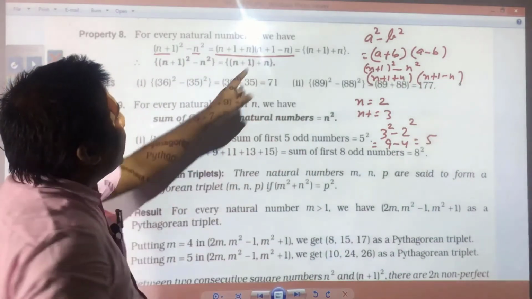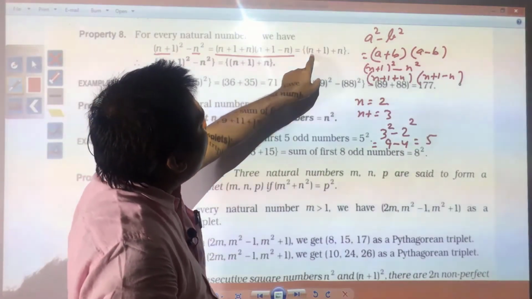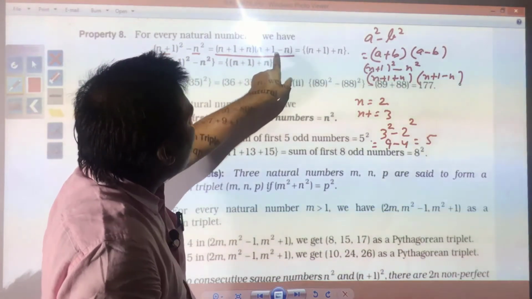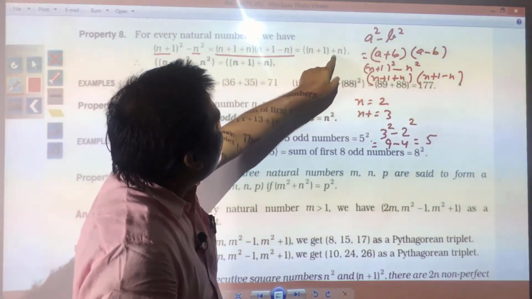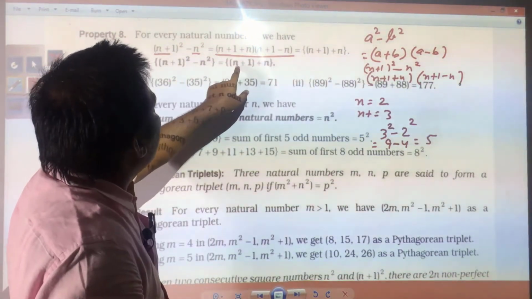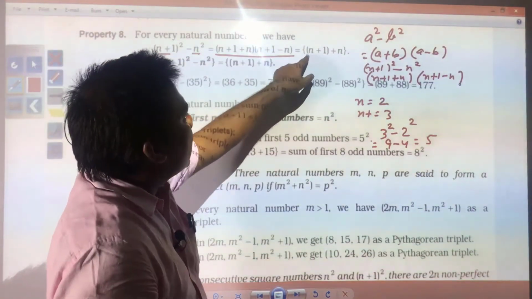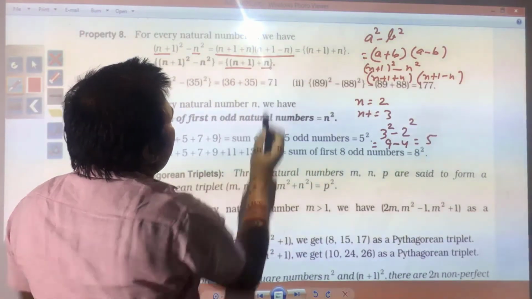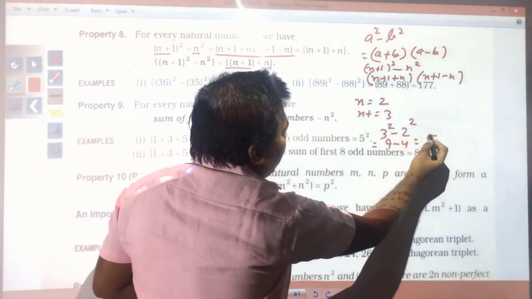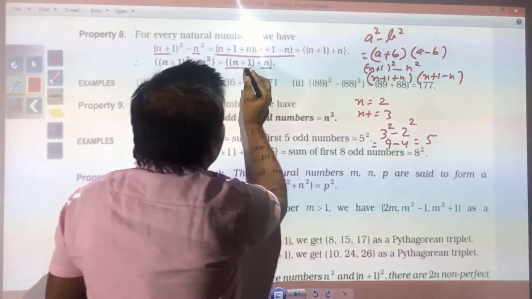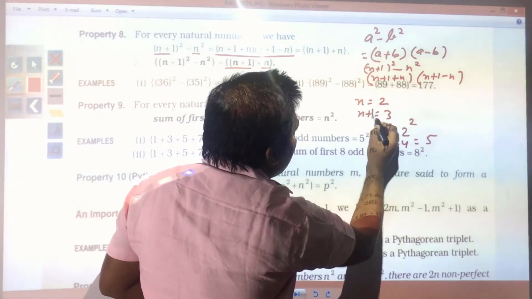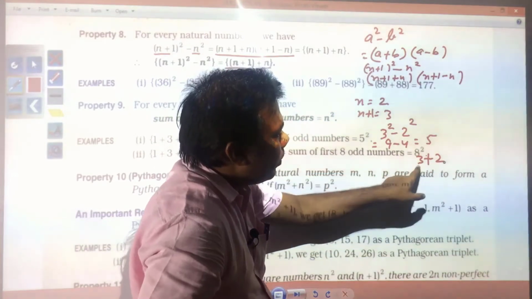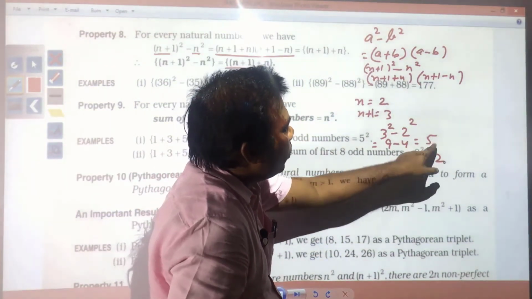If you are simplifying this, what you will get: n plus 1 plus n. The second factor, n plus 1 minus n, becomes 1, so finally what you are getting is n plus 1 plus n. It means this 5 that you have got could be written as n plus 1 plus n in this form. It means 3 plus 2. So, 5 you will get.